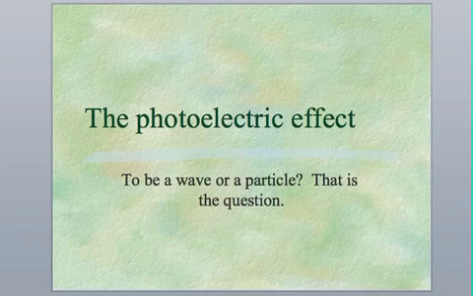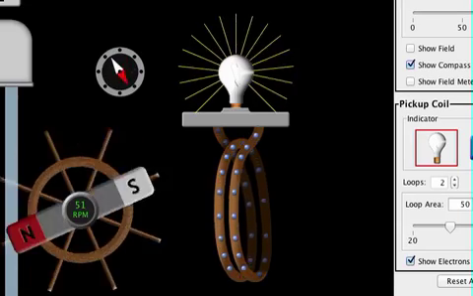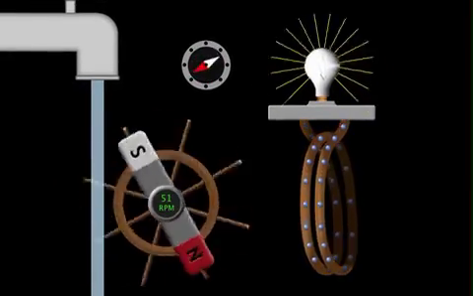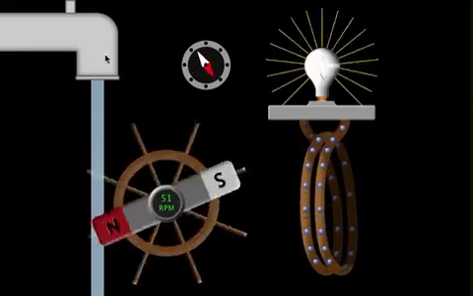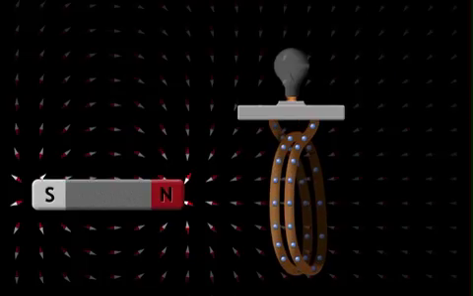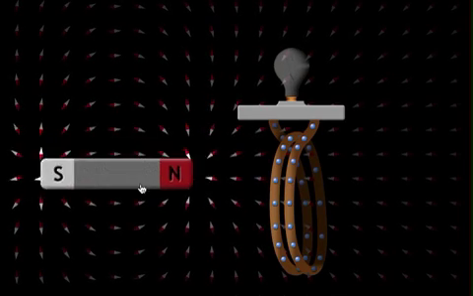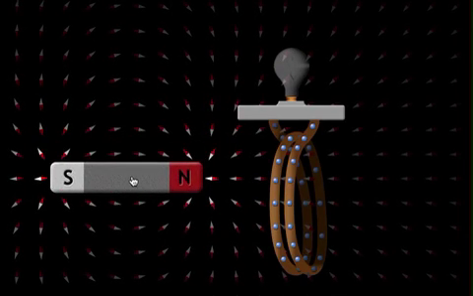If you remember this one right here, what happened right here? I'm going to go to this one first. This one is a magnet, and you can see right here the magnetic field. Do you remember what happened if I change the magnetic field?